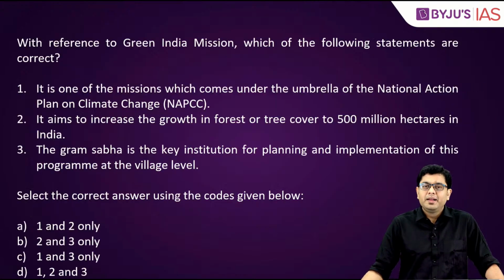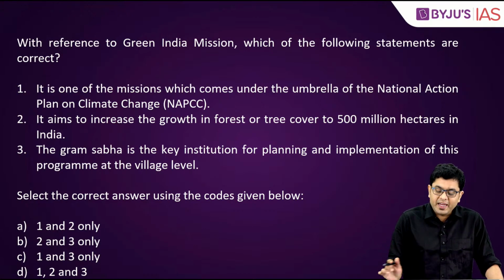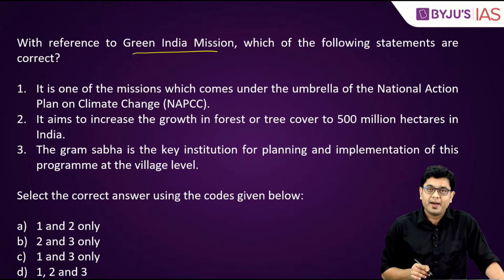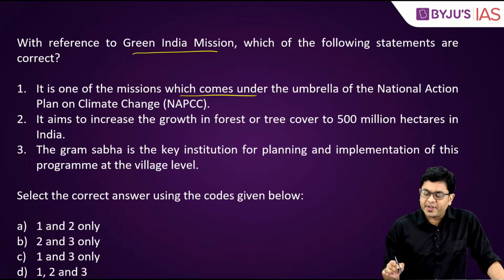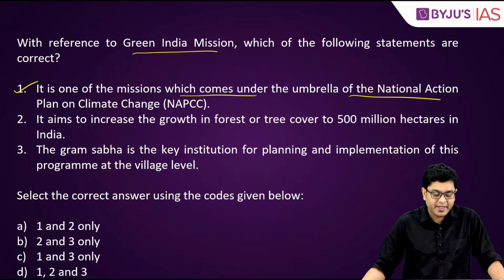Okay? Now, the question, with reference to the Green India Mission, which of the following statements are correct? First, it is one of the missions which comes under the umbrella of the National Action Plan on Climate Change. This is correct, obviously.